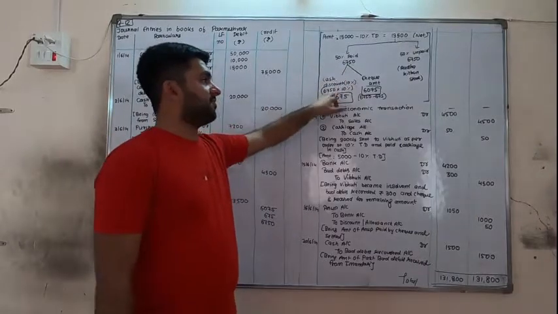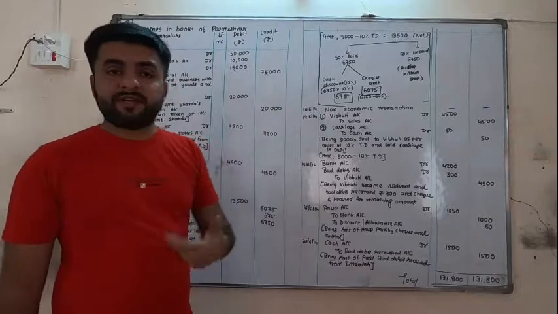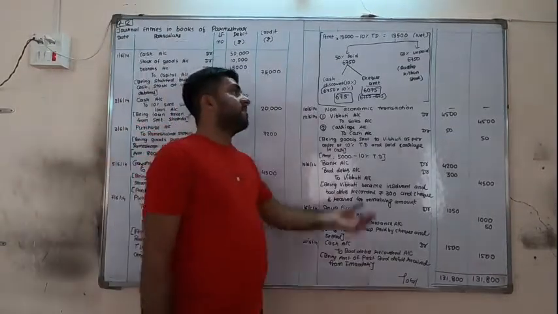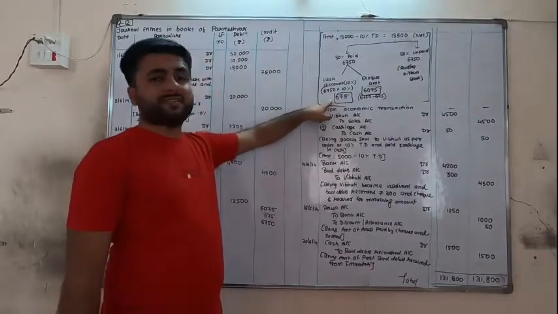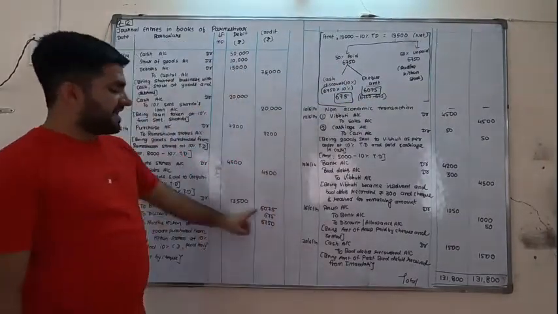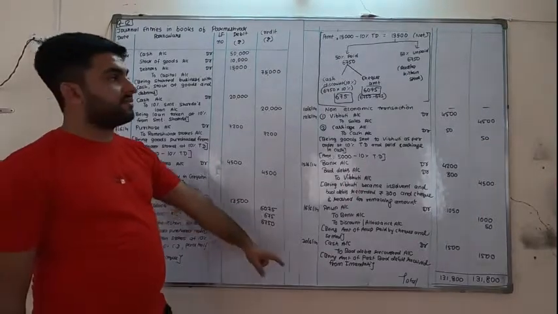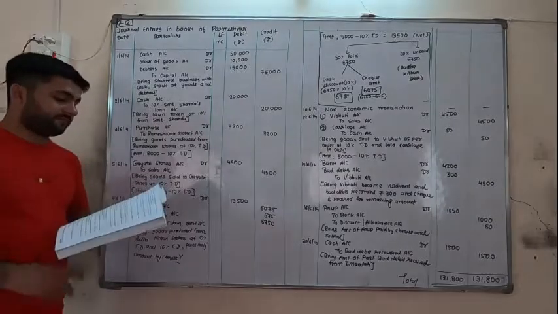So 6,750 multiply 10%. We want the amount, so multiply. If we don't want the amount and directly subtract, that is minus 10%. But we want the amount, so 675. Now from 6,750, 675 is the discount, so the check amount is 6,075. Bank 6,075, discount 675, and the remaining amount is written in the name, 6,750.